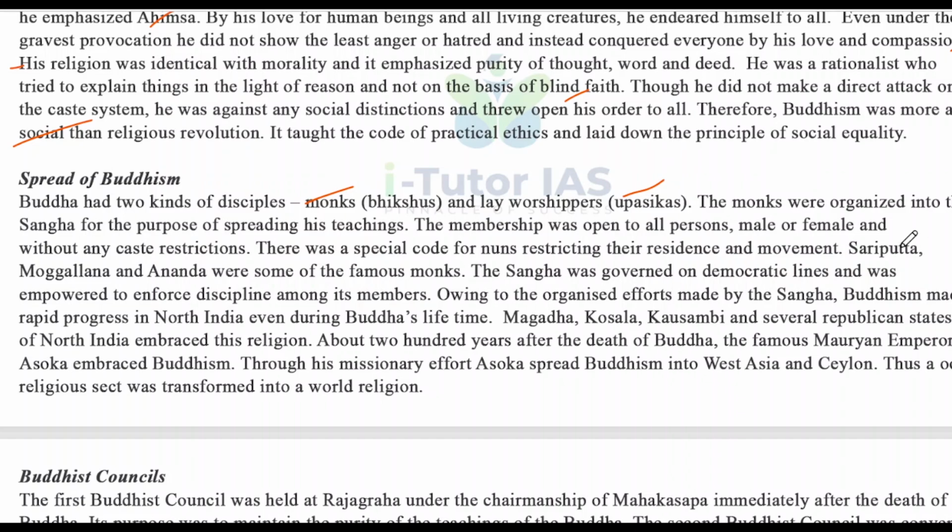Okay, Sariputta, you can pronounce your own way. Just take care of the spelling. And Moggallana and Ananta were some of the famous monks.